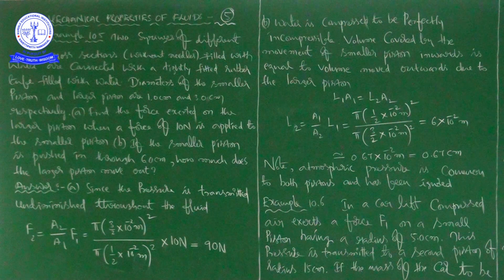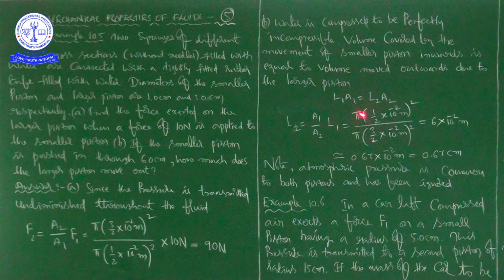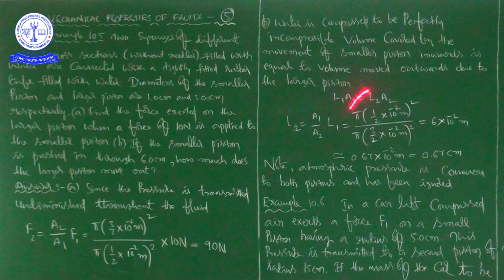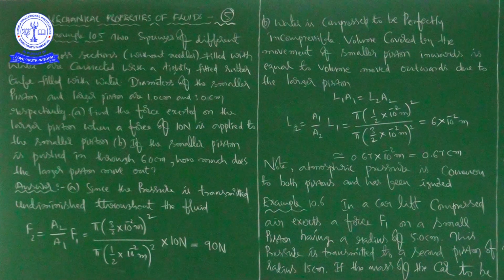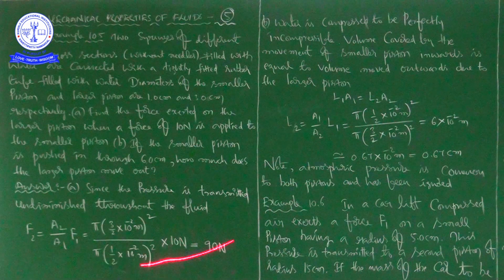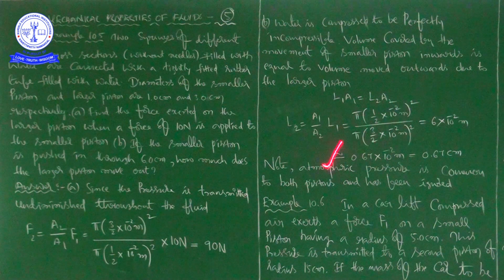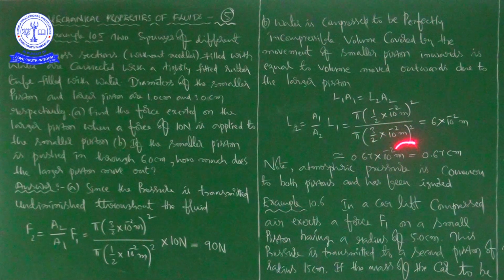Okay. So here L1 A1 is equal to L2 A2. L2 is equal to A1 by A2 into L1. See, what is A1? Pi into (1 by 2 into 10 to the power of minus 2) whole square, divided by A2, which is pi into (3 by 2 into 10 to the power of minus 2) whole square.